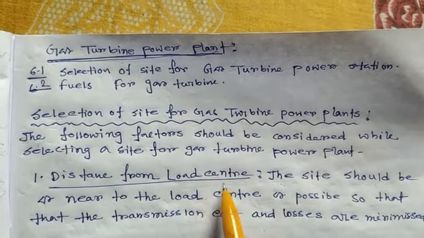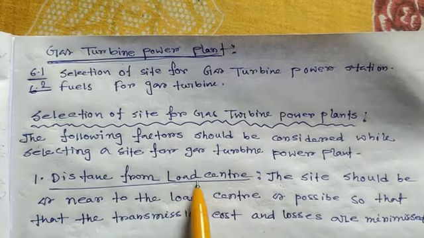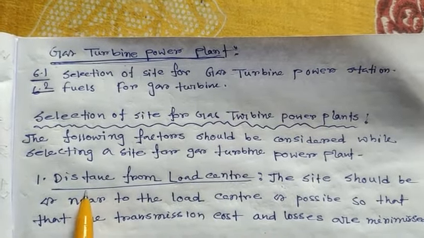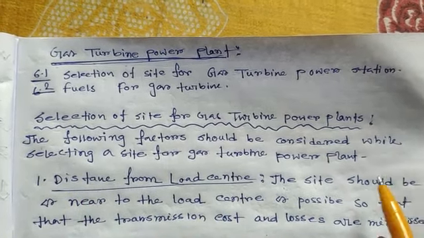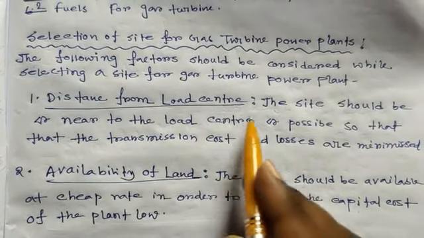That's called distance from load center.